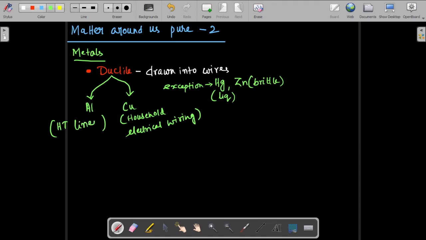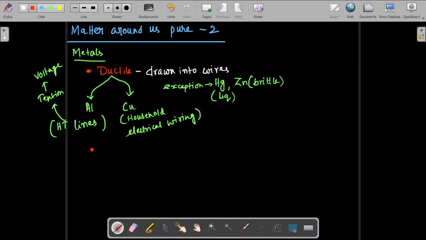High tension means high voltage. Here tension basically means voltage. So in high voltage lines, we generally use aluminium instead of copper for wiring purposes. Okay. So this is one property, and you can see this property is not universal. Not all metals will be ductile.